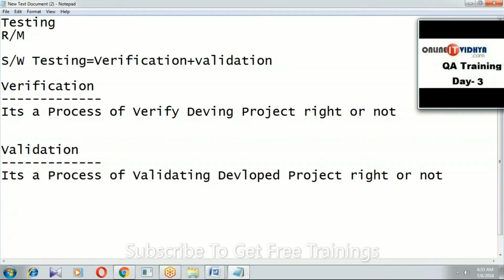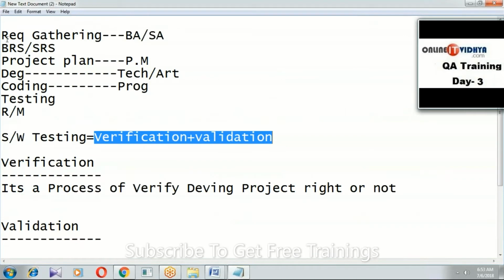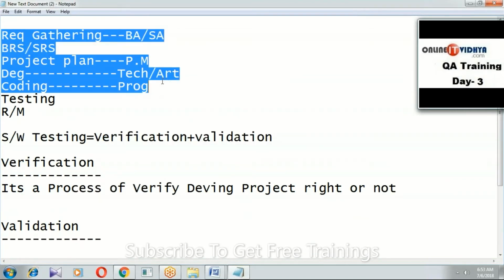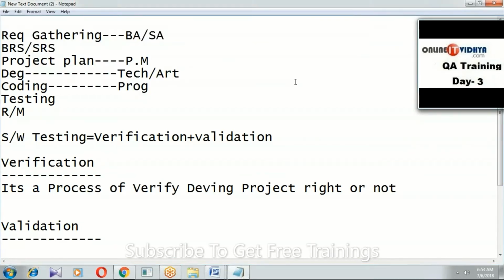So guys, software testing means what to what? A process of verification and validation. Very simple. From requirement gathering up to coding, whoever is involved in implementation, the same team reviews, which is nothing but verification. And after coding, a separate testing engineer is involved, validating the developed work, which is called validation.